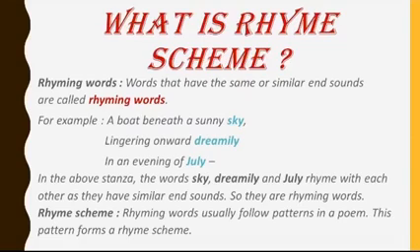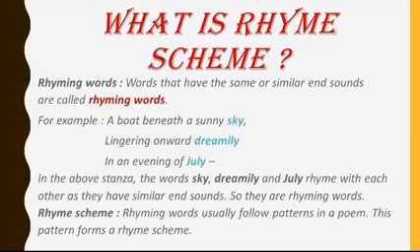Sky, dreamily, July. So, these are the rhyming words. Now that we have identified the rhyming words, we need to find out the pattern of these rhyming words, and that pattern will form the rhyme scheme of the poem.